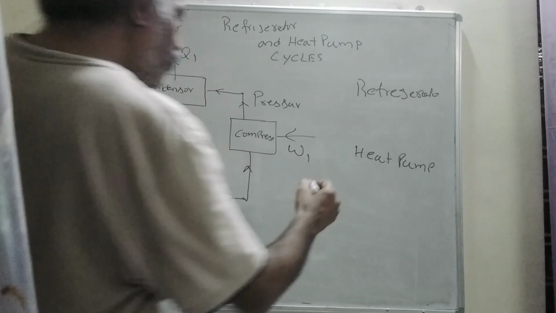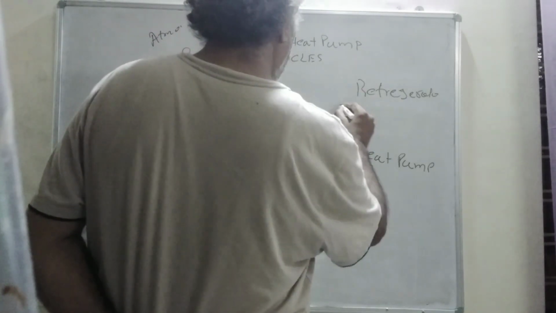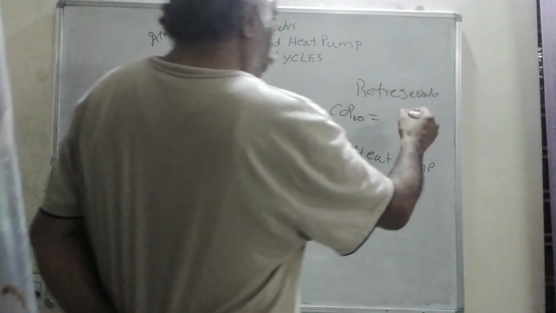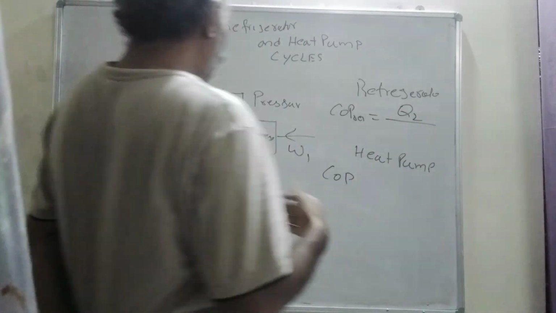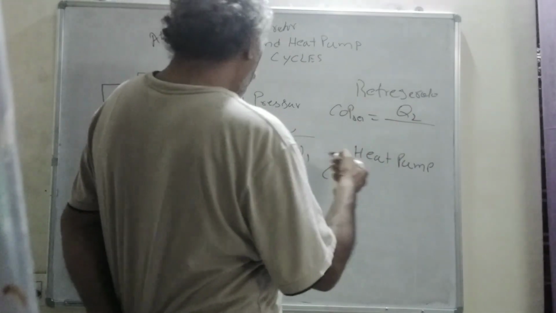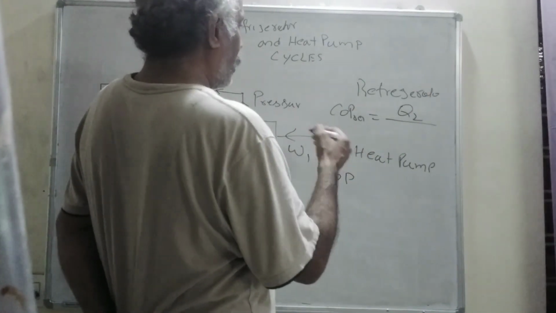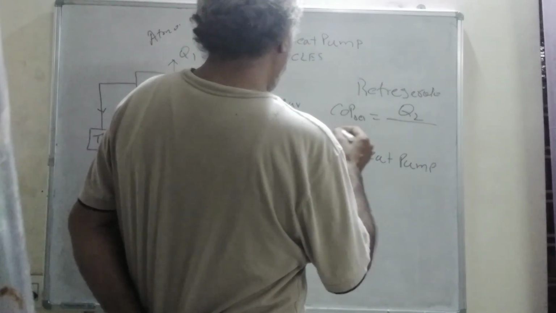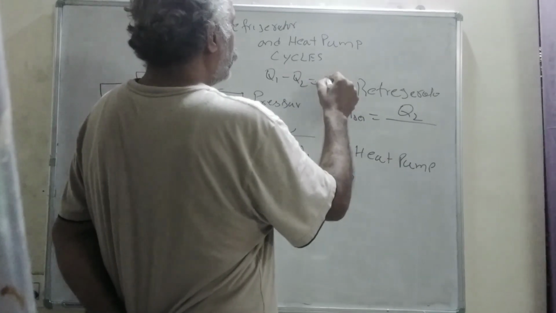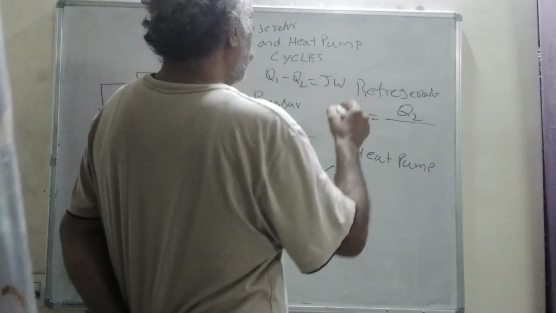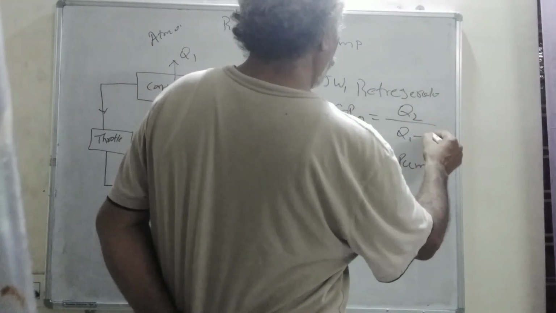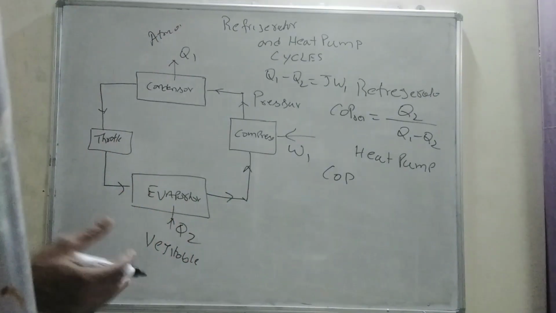And the coefficient of performance, or COP, of the refrigerator is Q2, the net effect, which is taking Q2 amount of heat from the vegetables, divided by W1, the work input to the compressor. So from the first law of thermodynamics, Q1 minus Q2 is equal to W1. So Q2 by W1, that is, Q2 by Q1 minus Q2. This is the coefficient of performance of a refrigerator.